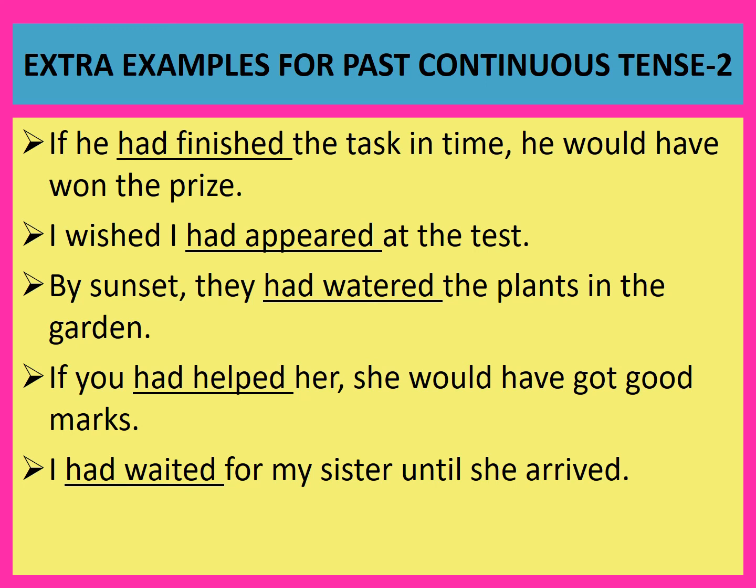By sunset, they had watered the plants in the garden. By sunset, a specific time before that. They had watered the plants in the garden. Had watered, past perfect. If you had helped her, she would have got good marks. Conditional. If you had helped her, she would have got good marks. Had helped, past perfect. I had waited for my sister until she arrived. Time bound. Until she arrived. I had waited for my sister. Had waited, past perfect. Hope you followed.